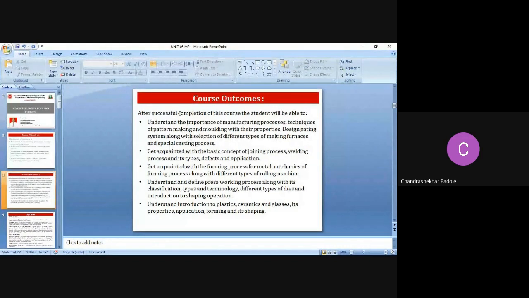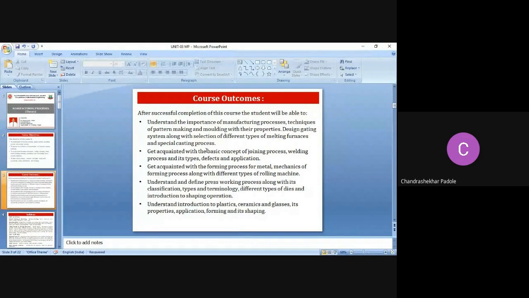So after successful completion of this course, the student will be able to understand the importance of manufacturing process, techniques of the pattern making and molding with their property, design gating system along with the selection of different types of melting furnaces and special casting process. So these are the content that you should know. When will you know? After study, right? Not now. After the completion of this syllabus, you will come to know.